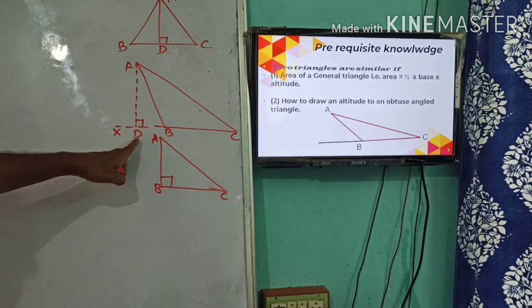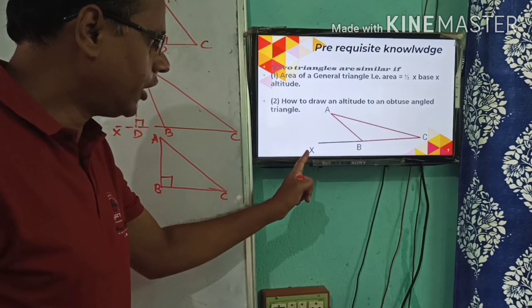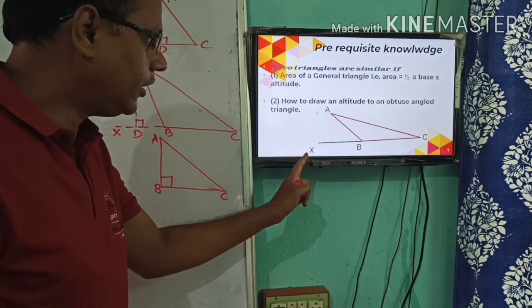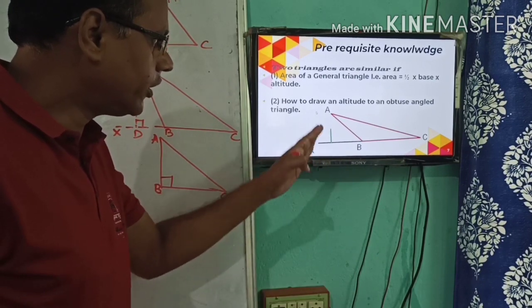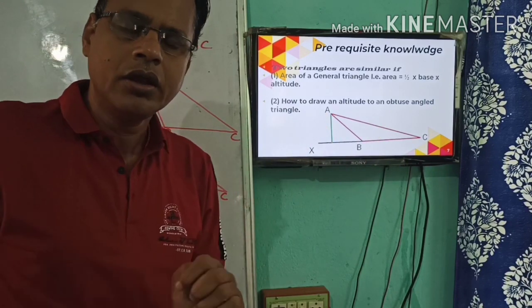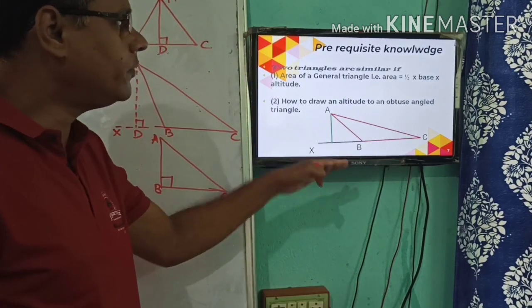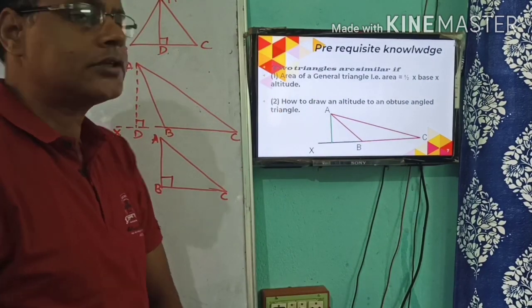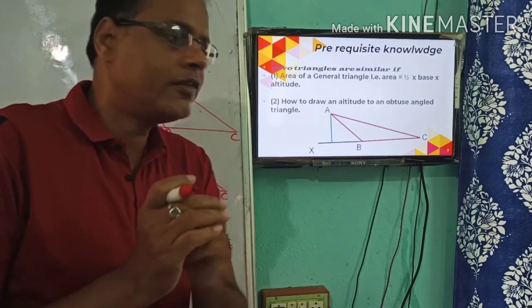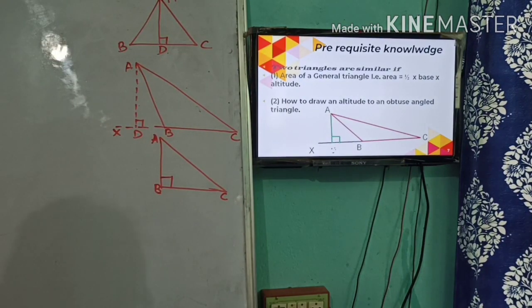You see, here BC is extended externally to X, then the altitude is drawn from the vertex A to BC, which is external to the triangle. And this is an important fact that will be helpful to you in this theorem.